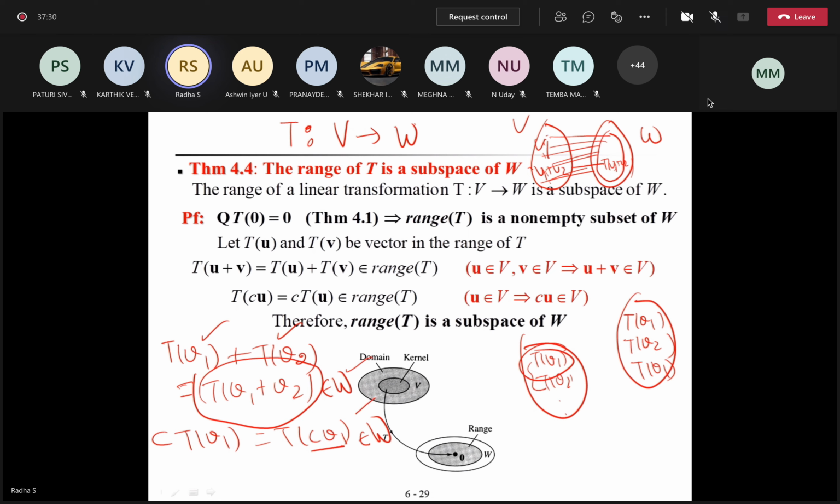Therefore, the range, which has all these elements, you can call this R. All these elements in R satisfy this property. Take two elements, add, it belongs to R. Take one element, multiply by a scalar, then it belongs to R. So therefore R is not only a subset, R is also a subspace of W. That is, the range is a subspace of W.